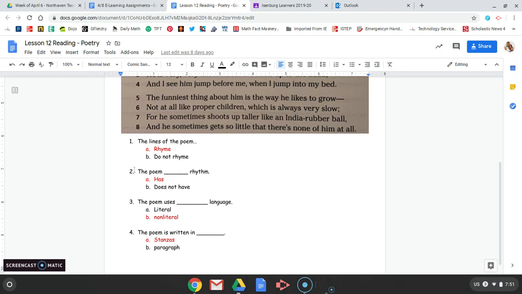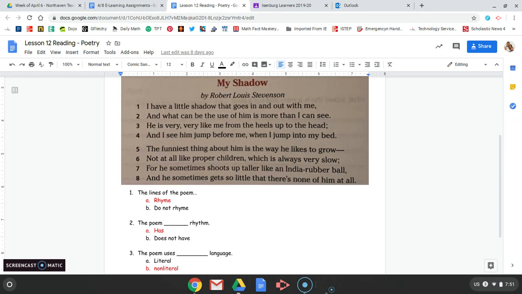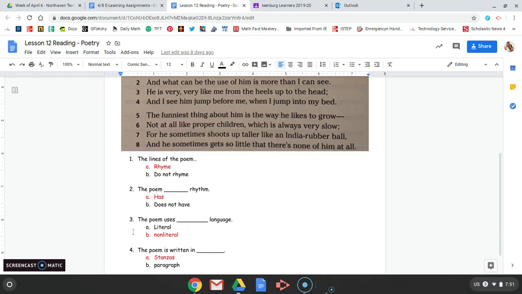Number 2 says the poem blank rhythm. The poem has rhythm or does not have rhythm. Well, when we read the lines, we talked about how we felt that beat in the poem. So this poem has rhythm. Number 3 says the poem uses blank language, literal or non-literal. Literal is when it means exactly what it says.